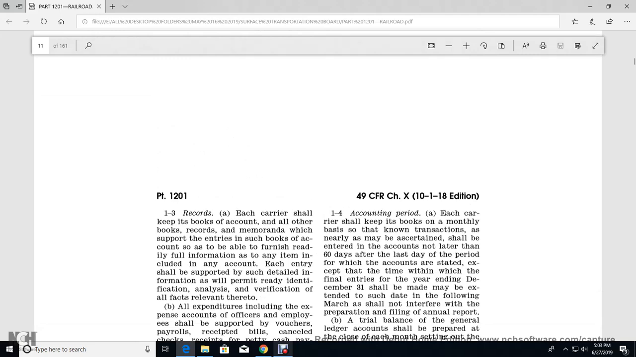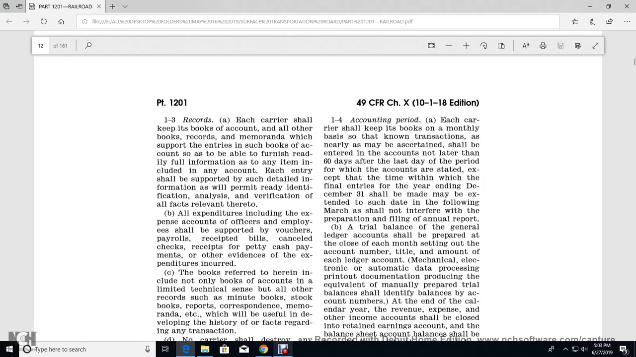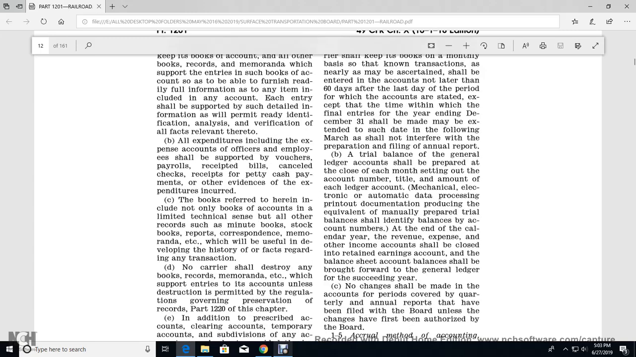All right, 1.3 Records. Each of the carriers shall keep the books of account with the author of the book and the record of the memorandum supporting the entry of such books, so as to be able to furnish full information of any of the items, including any of the accounts with each of the entries supported. Such detailed information permits the identification and verification of all of the facts relevant thereto, including all the expenditures, including the expense of the accounts of the office for the employer, either separately by voucher, payrolls, received bills, canceled checks, receipts for petty cash, or other evidence of the expenditure incurred.